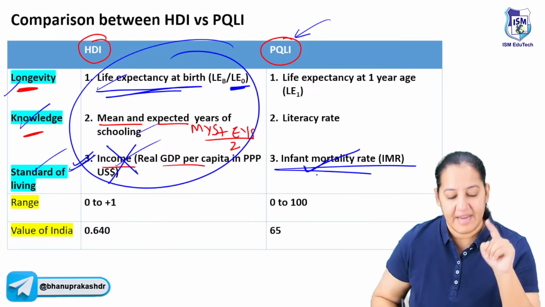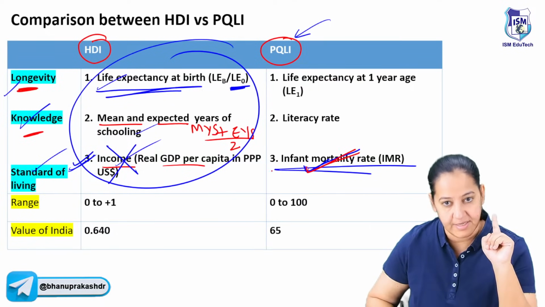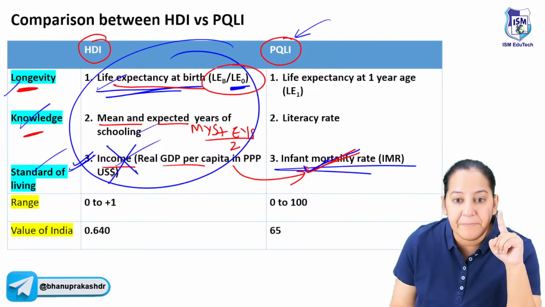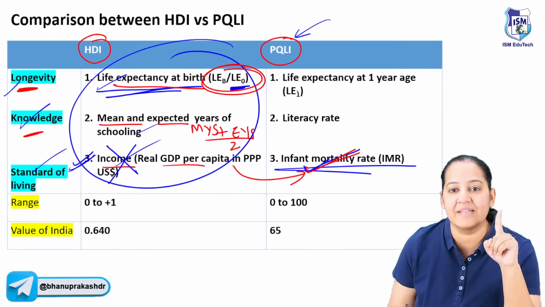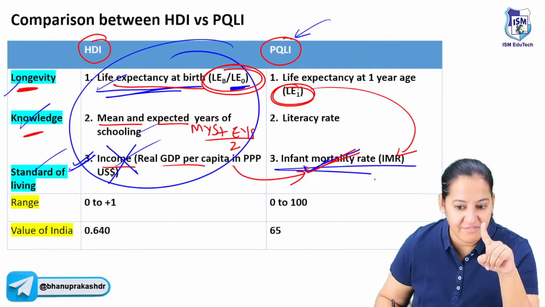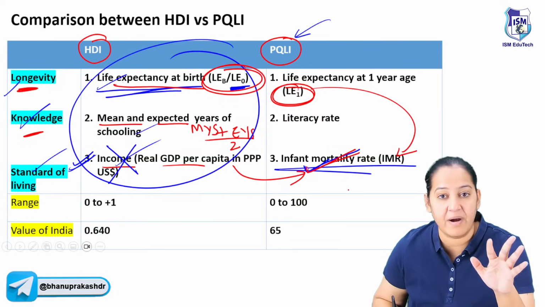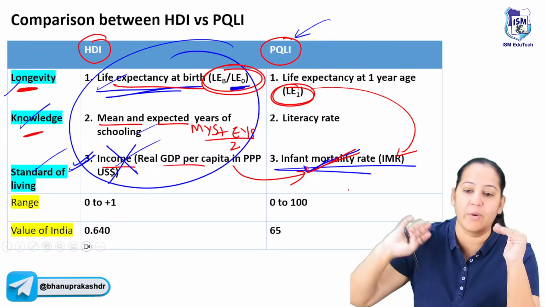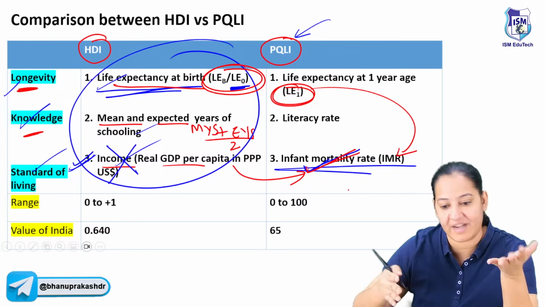So that is infant mortality rate. Instead of income we are taking it. Here we were taking life expectancy at birth, but here we are taking life expectancy at 1 year, because we have already taken infant mortality rate. Till 1 year we have included it. Now at the first birthday of the child, we are expecting how many more years he or she is going to survive. It's an expectation, not reality.